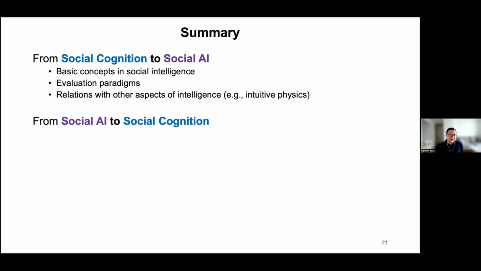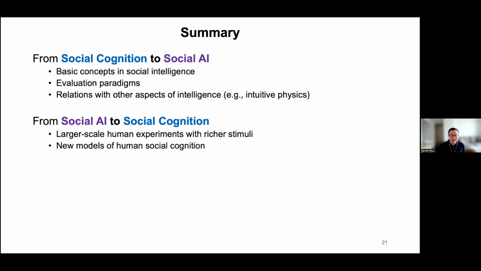But we can also learn that cognition can actually benefit from AI. So we can have larger-scale empirical studies, but also we can try to build new types of computational models for human social cognition. And all of this presents great opportunities for interdisciplinary collaboration.